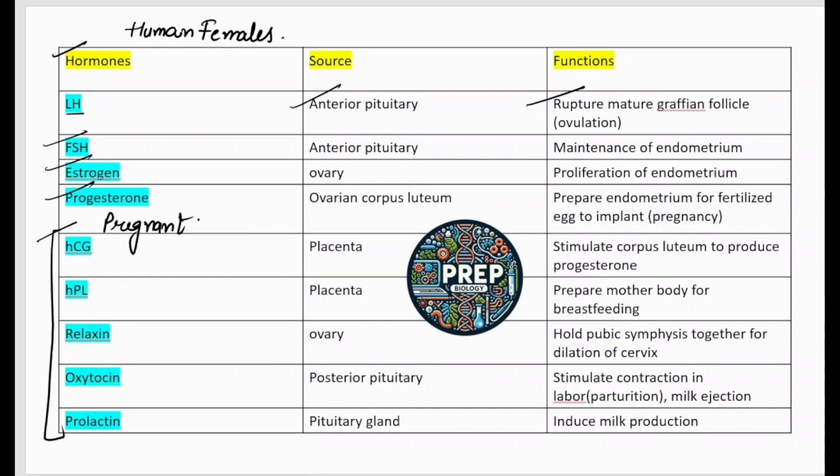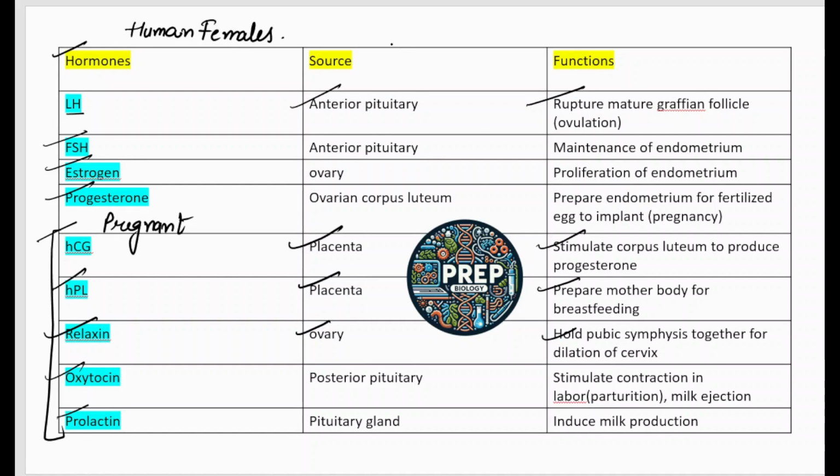That is HCG, human chorionic gonadotropin, which is secreted by the placenta. What is the function of HCG? HPL, that is human placental lactogen, from the placenta, prepares the mother's body for breastfeeding. Relaxin, ovary source, then function. Oxytocin, prolactin. So I have mentioned each and every hormone and their source and function.